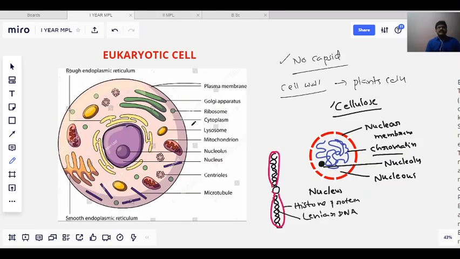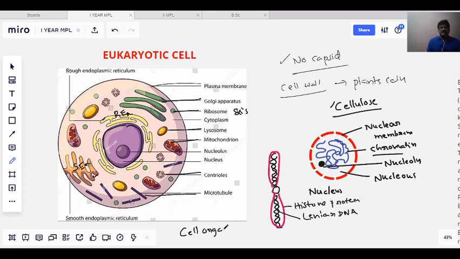Whereas here you see that the eukaryotic cell contains this one called the rough endoplasmic reticulum, and this one called the smooth endoplasmic reticulum. This is RER, and this is SER, and this one is the Golgi complex. Ribosomes are larger, called 80S ribosomes, and this one is a lysosome, this one is a mitochondria, and here you see the centrioles and microtubules. All these are cell organelles.